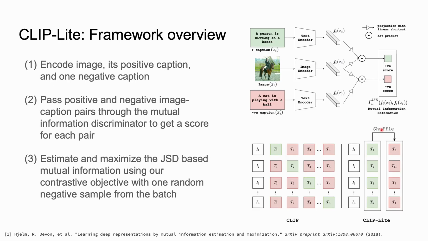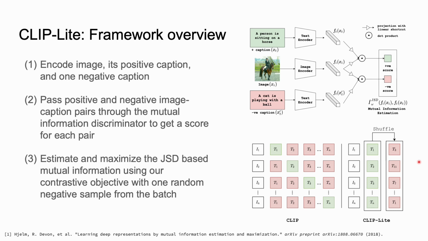Okay, so now coming back to our overall CLIP-Lite framework. We first encode the image, its caption, and one negative caption using the image and the text encoders respectively. The text encoder here is shared between the positive and the negative caption. We then project the representations to a shared latent space and compute the alignment between the positive pair and the negative pair using dot products. The alignment score is then passed to the Jensen-Shannon divergence based objective function we derived to estimate and maximize the mutual information.